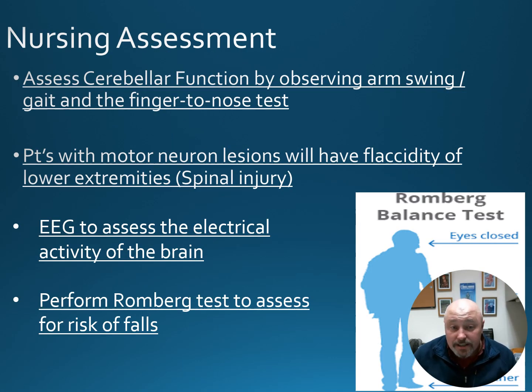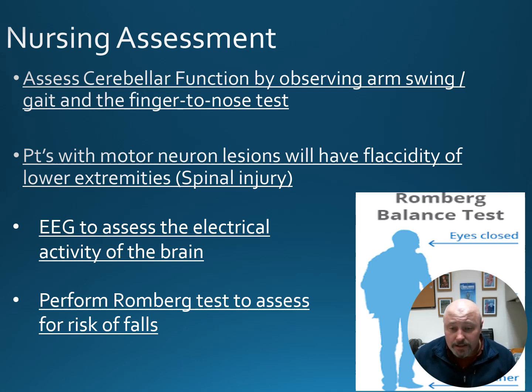For our nursing assessment, we want to assess the cerebellar function by observing arm swinging, gait, as well as the finger to nose test. Patients with motor neuron lesions will have flaccidity of the lower extremities, such as with a spinal injury. We may also use things like an EEG to assess the electrical activity of the brain, and perform the Romberg test to assess for risk of falls.